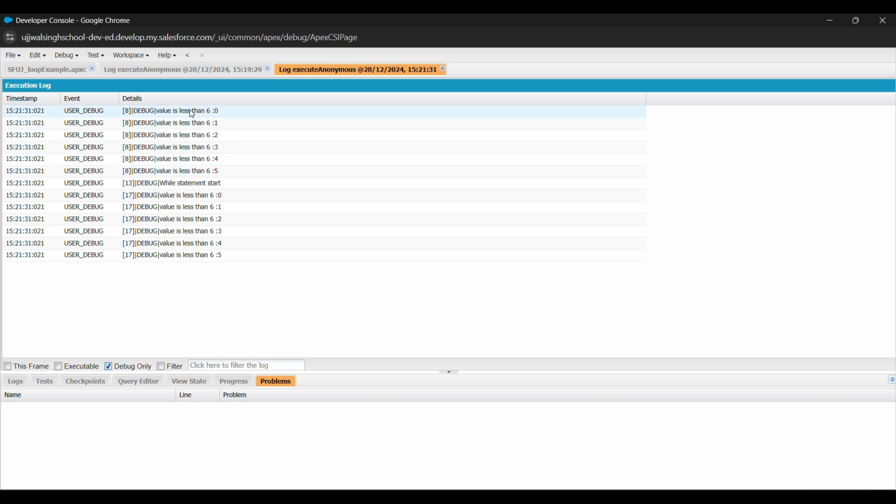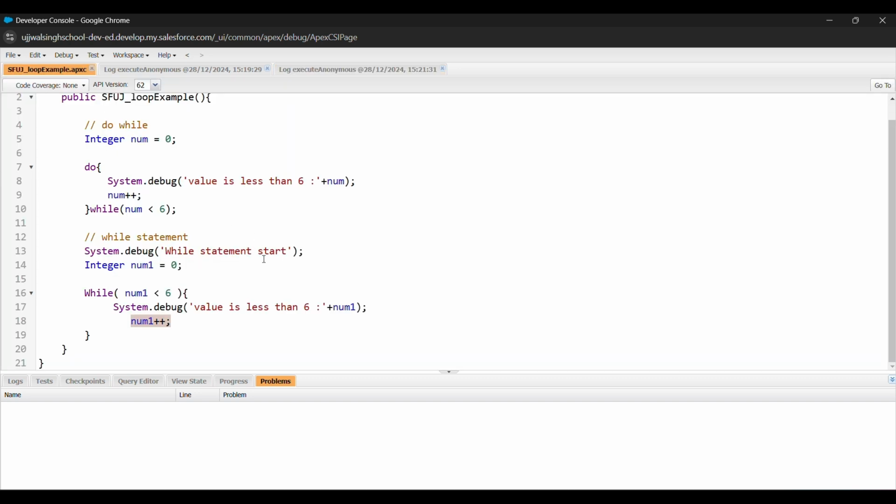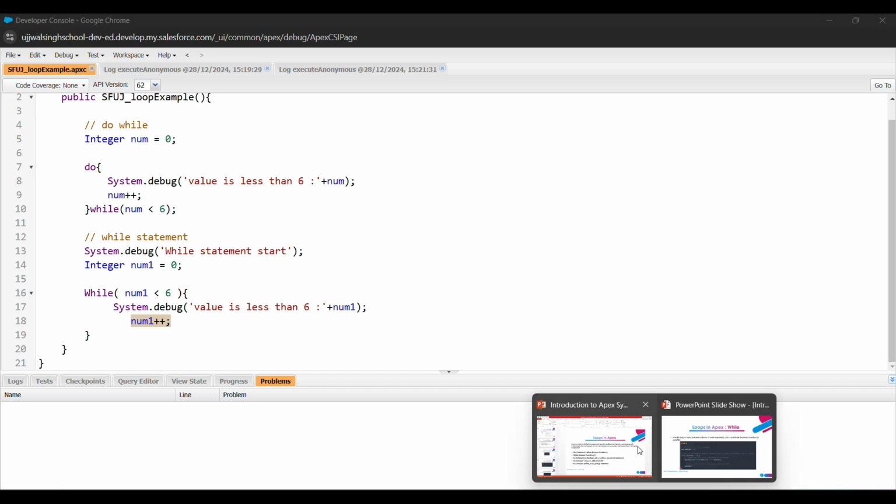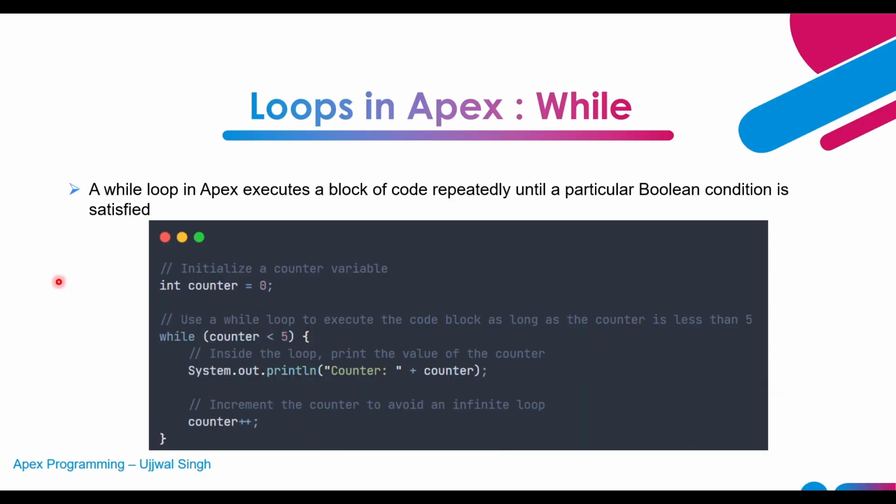Now you can see this. We have 0, 1, 2, 3, 4, 5. These are the outputs of the do while statement. Now from here the while statement started, again we have 0, 1, 2, 3, 4, 5. So in the same way, you can use the do while statement and the while statement. This is how we can use while statements.